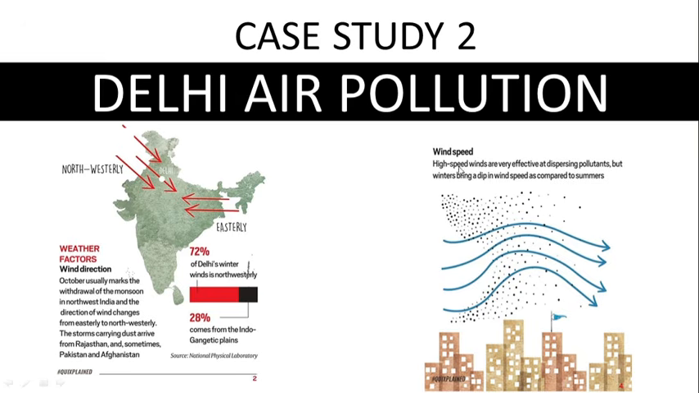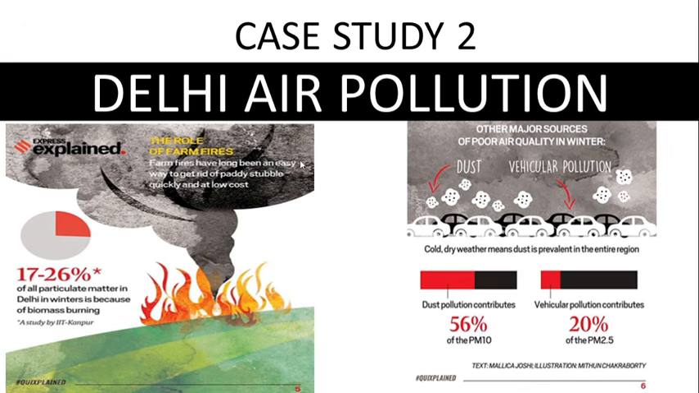Secondly, in winters, the speed of wind is very low, and therefore the dispersal of pollutants is not that much. Moreover, winter is the time period when farmers of the neighboring states like Punjab and Haryana burn their farm residues like paddy stubble. So 17 to 26% of pollutants from neighboring states enter our city during the winter time period.